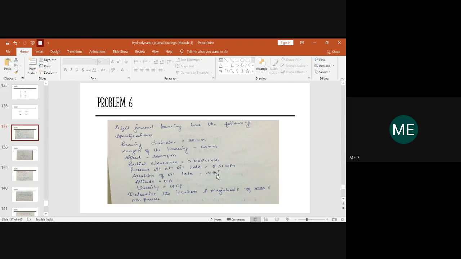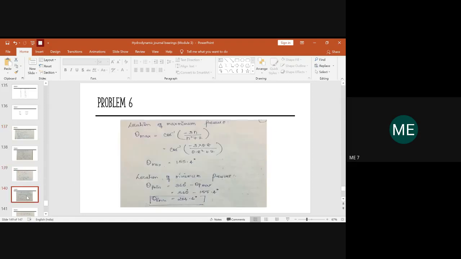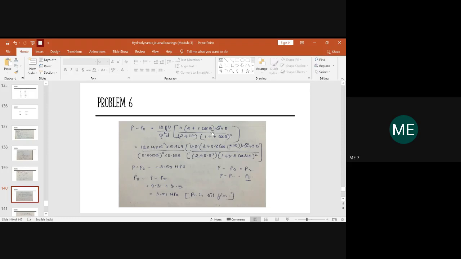It is located at 315 degree. So come back here and substitute. It is not theta max or theta minimum. Don't get confused. Directly write the location in which you have the oil inlet.